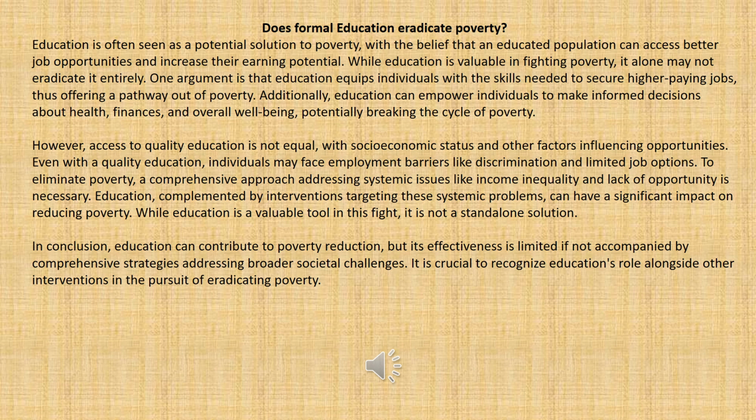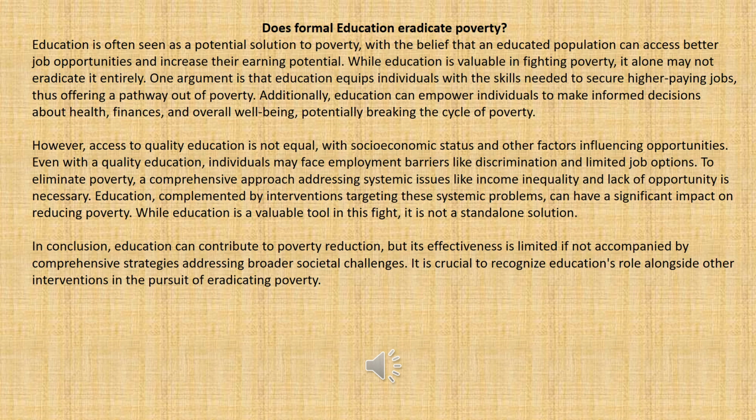You have started. So, on the last sentence, additionally, education can empower individuals to make informed decisions about health, finance, and overall well-being. So here, you find that I said in the introduction paragraph, the last sentence should be a thesis statement that shows your position so that the body will support that thesis statement.